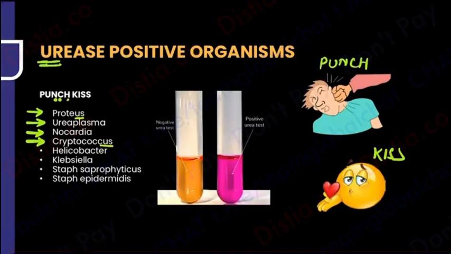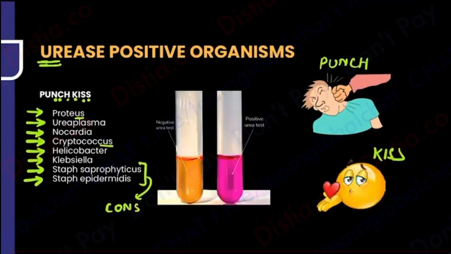Then we have H for Helicobacter, Helicobacter pylori. All of us know for Helicobacter pylori in the stomach we have that urea breath test and all. Right? Then we have the one that we are doing, Klebsiella, and then we have these two staph, Staph saprophyticus and Staph epidermidis. What family were they belonging to? They were coagulase negative staph. Right?